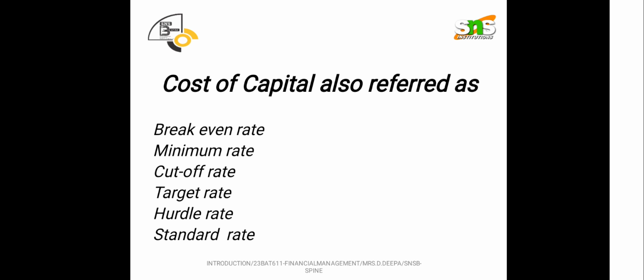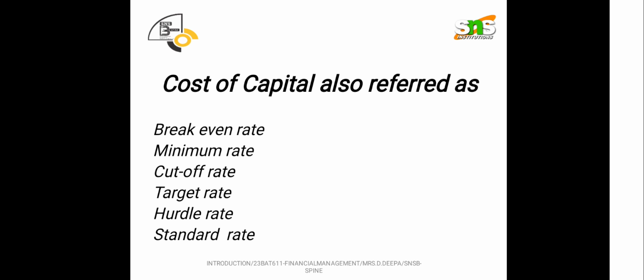Suppose you have to repay your investors around 12%. Then you should earn at least 12% from your business for that specific period of time so that you are able to repay that 12% to your investors. That is what break even is.